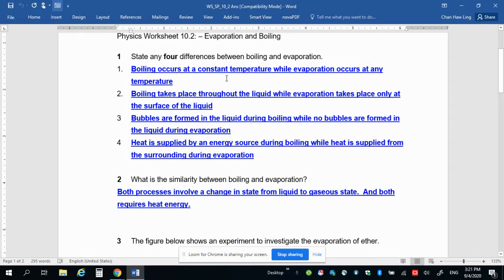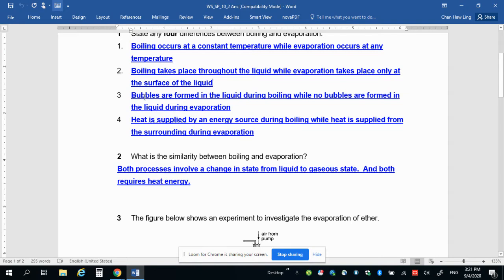So when you answer, you must write generally. So you say that boiling occurs at a constant temperature. Then the second difference, boiling occurs throughout the liquid, while evaporation only takes place at the surface. Because evaporation takes place only at the surface, if you increase the surface area, evaporation will occur faster.